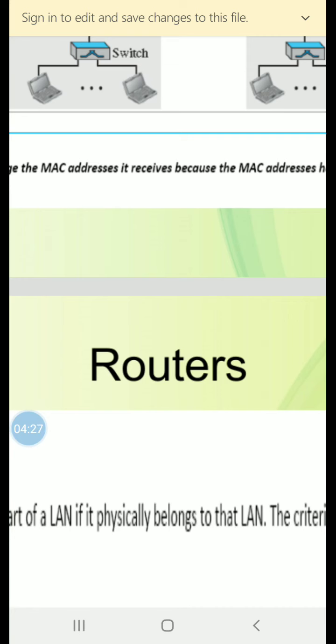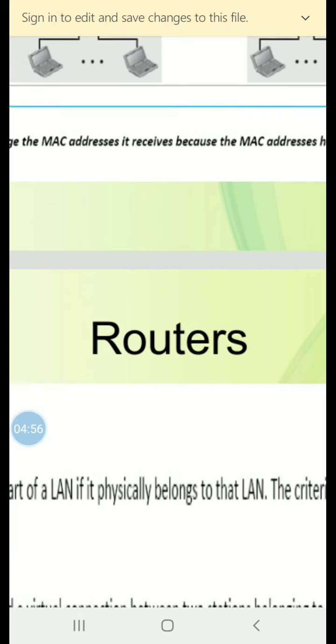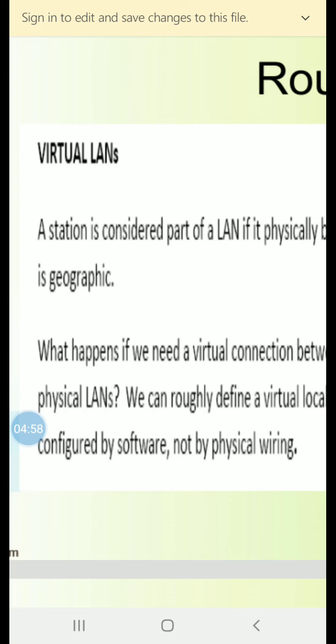The two LANs can be connected to form a larger LAN using 10 gigabit Ethernet technology that speeds up the connection to the Ethernet and the connection to the organization server. Then a router can connect the whole system to the internet. A router changes the link layer addresses in a packet. Now we'll see what is a virtual LAN.